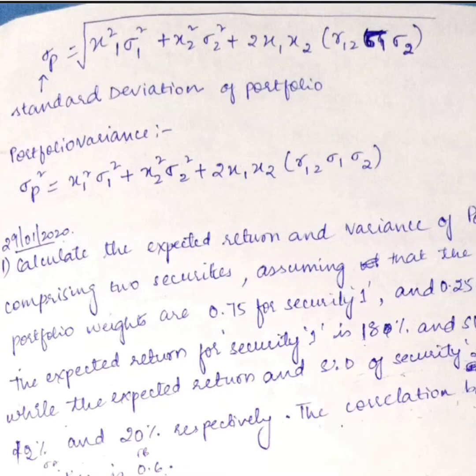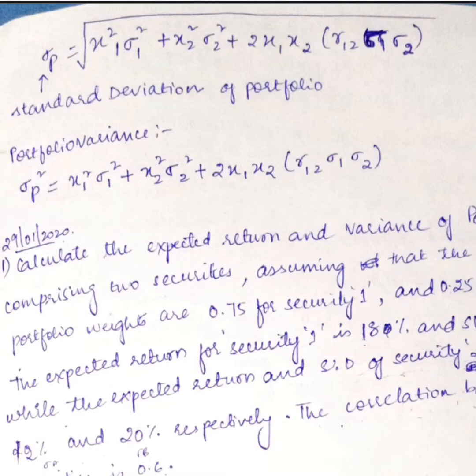Okay, girls, now we are going to see how to calculate standard deviation for a portfolio. Till now we saw how to calculate standard deviation for an individual security. Now we are going to see it for a portfolio. For that, the formula is the square root of x1 square standard deviation 1 square plus x2 square standard deviation 2 square plus 2 x1 x2 into r12 standard deviation 1 and standard deviation 2.